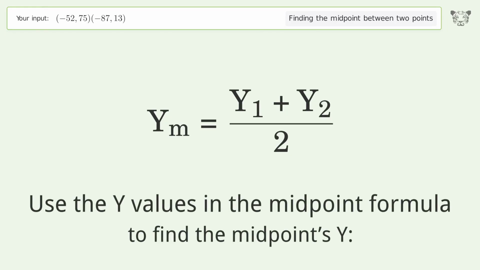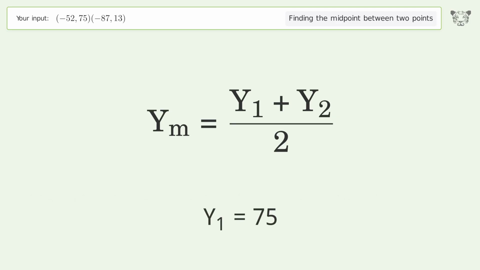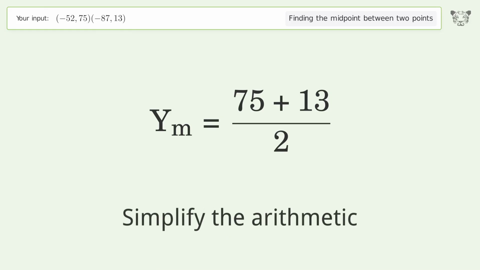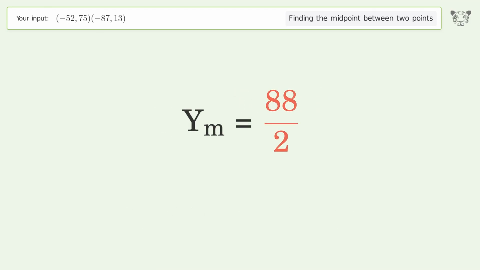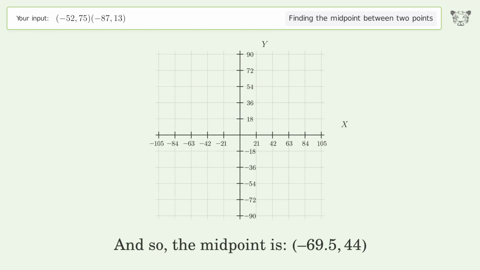Use the y values in the midpoint formula to find the midpoint's y. y1 equals 75. y2 equals 13. Simplify the arithmetic. And so, the midpoint is negative 69.544.